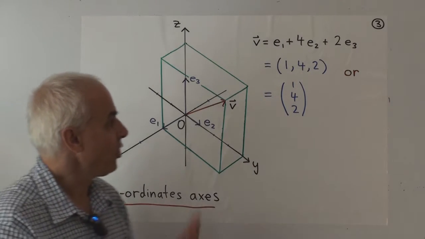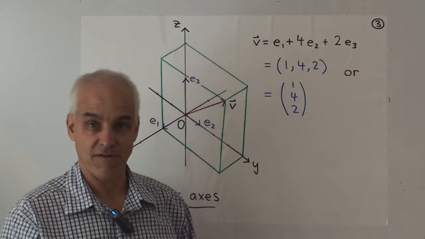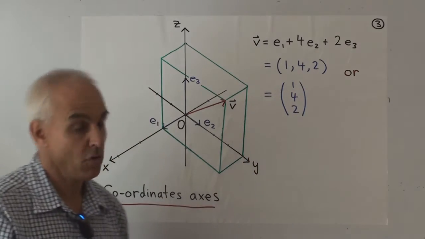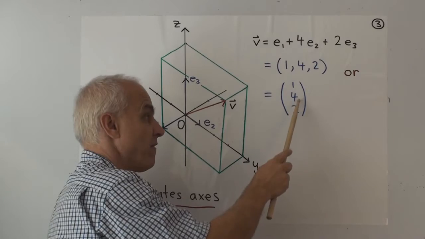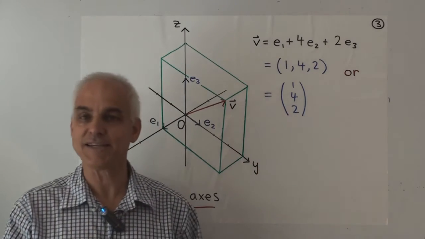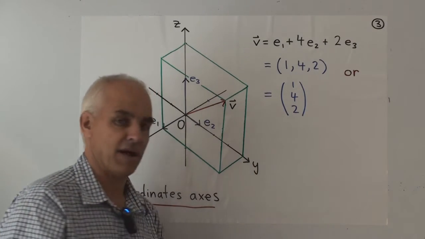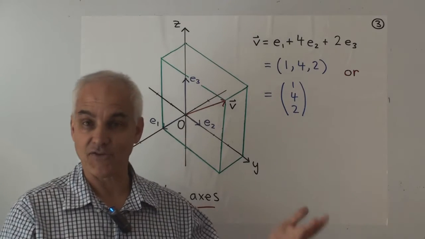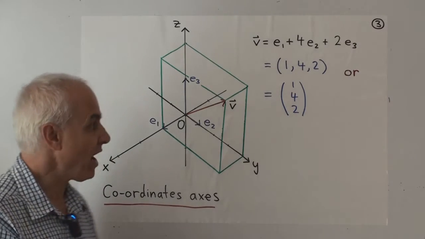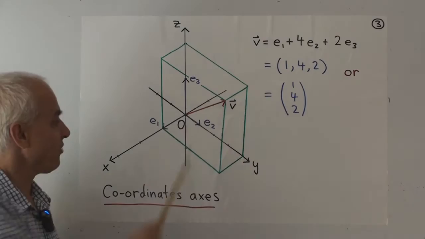Now diagrammatically, we could use either of these two notations to represent that vector. We could represent it by the row vector 1, 4, 2, or by the column vector 1, 4, 2. It's purely a matter of notation or taste, but we're basically going to stick with this column vector idea because that's what we've been using in our discussion of linear transformations in 2 dimensions. Okay? So for us, we're more or less going to use a column vector like this, 1, 4, 2, to represent that vector there.